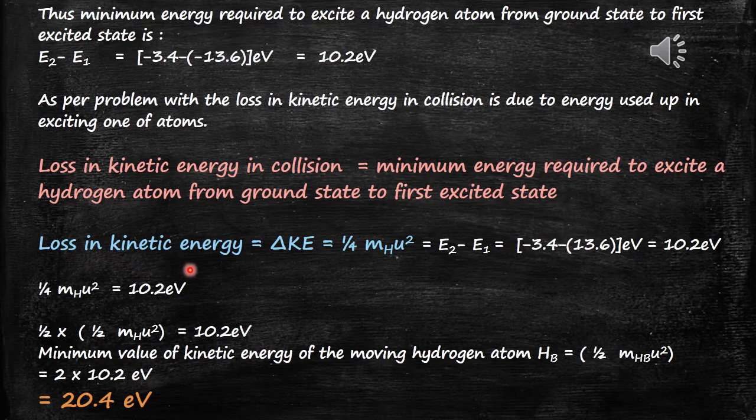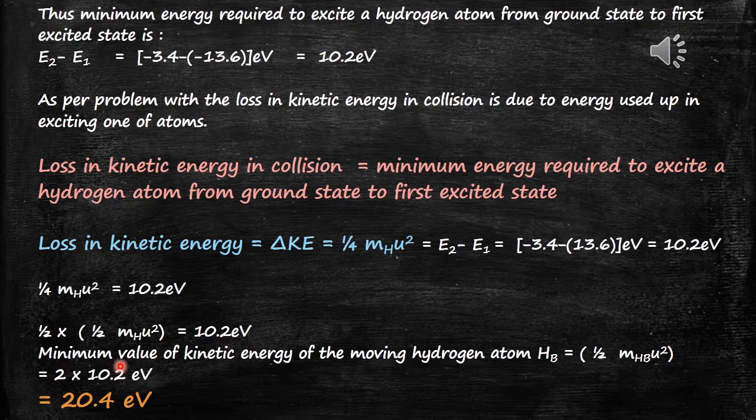Loss in kinetic energy is nothing but del Ke. This equation was already derived. Its value is 1 by 4 mH u square, which is equal to E2 minus E1. Already the value was substituted. The answer is 10.2 electron volt. The 10.2 electron volt is equivalent to 1 by 4 mH u square, that is, half into half of mH u square is equal to 10.2 electron volt.